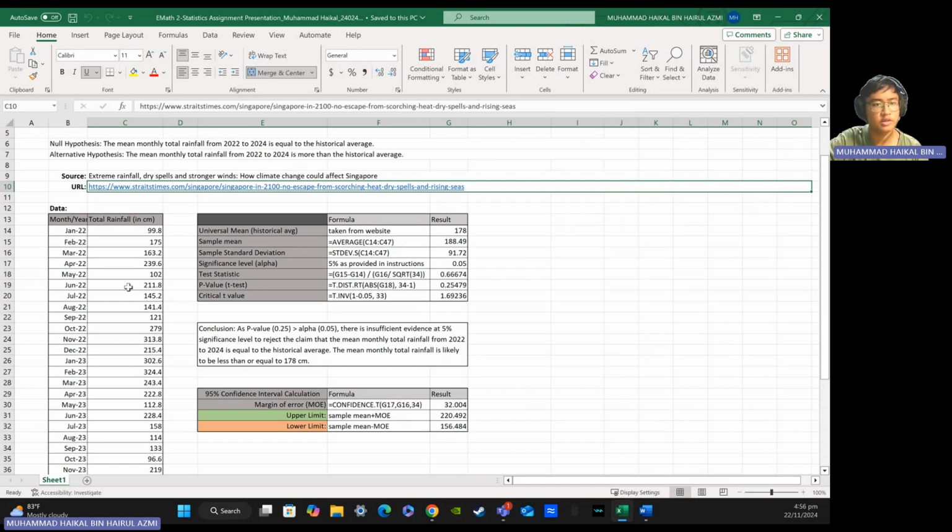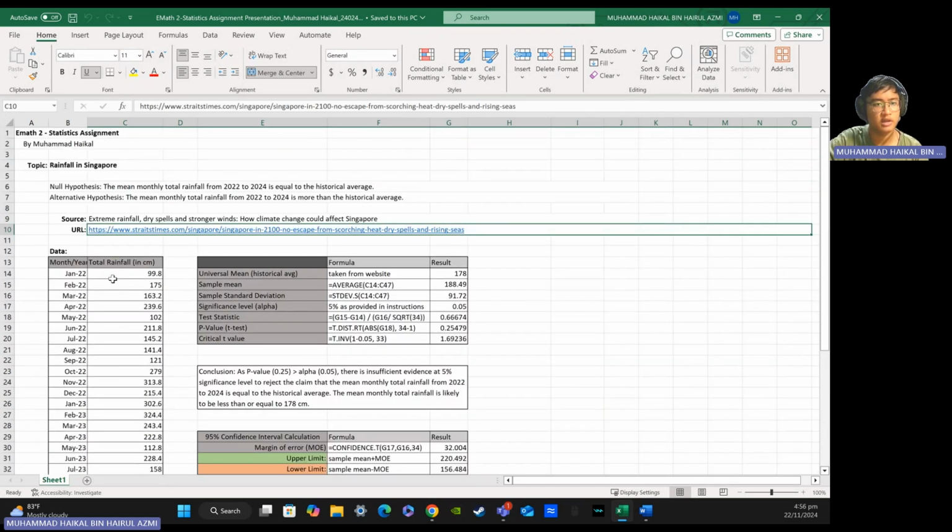Over here in this table, I have my sample data collected from the data.gov.sg website, and the sample size is 34. In this table, I have written down my universal mean, which is the historical average taken from the article website, of 178 centimeters. My sample mean is calculated by taking the sum of all these sample data divided by the sample size, which is 34, to get